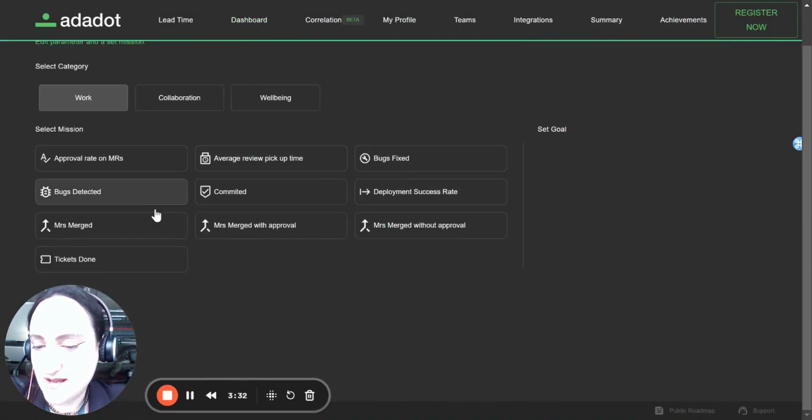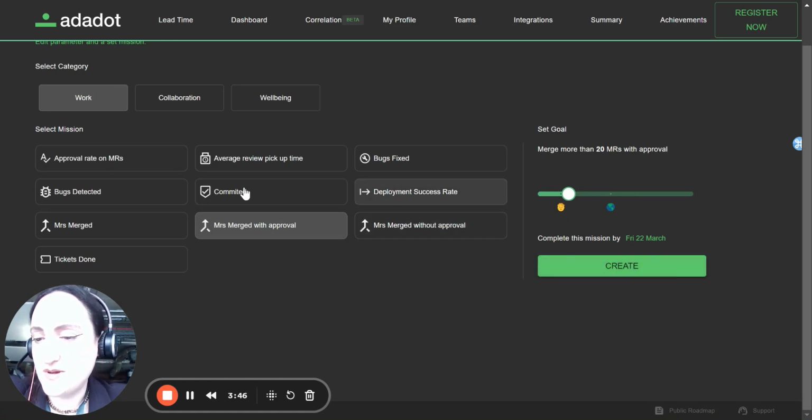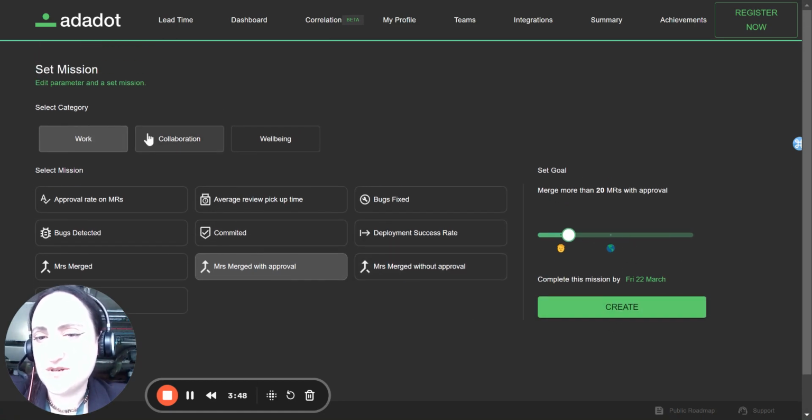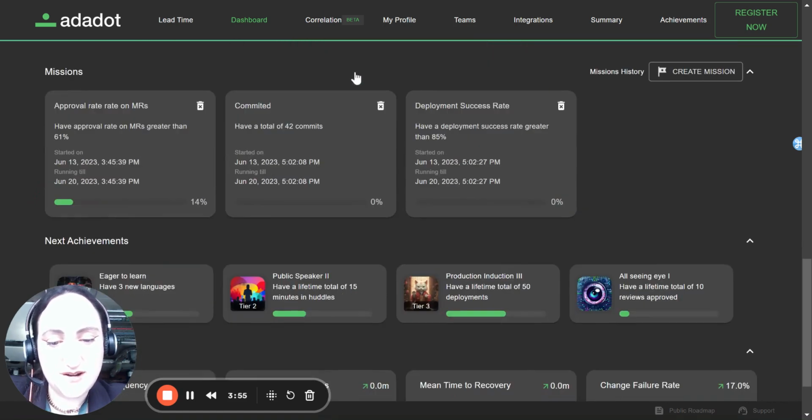You also have another broader collection of those goals, those missions. So for example, if as a team you always want to make sure that you're merging with approval, you can pop that here, and you'll be able to set it. Same thing for developers at the individual level. They can set their own goals, and they can basically drive their own career and their own development path in a way. When these missions are completed, you can win those badges, and you can play that little game in that way.